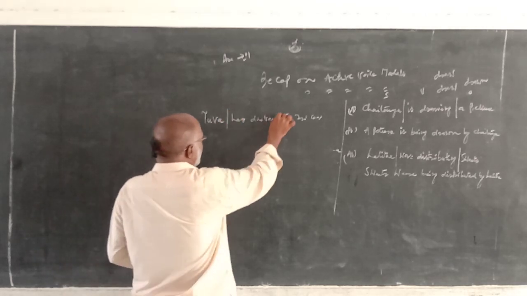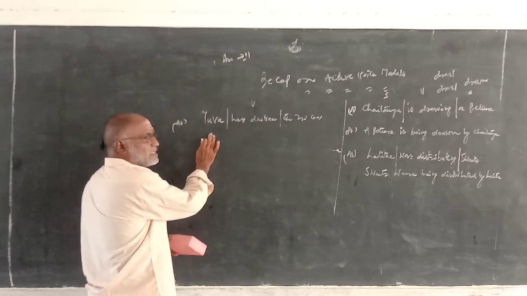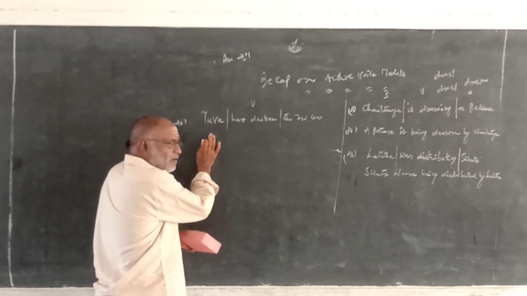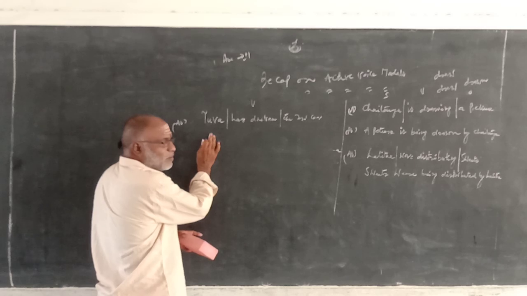Subject Yuva, verb has driven, object the new car. This is an example for the present perfect model. Present perfect, what's the formula? Subject plus have or has plus V3 plus object.